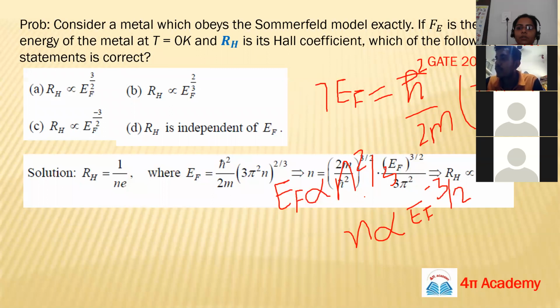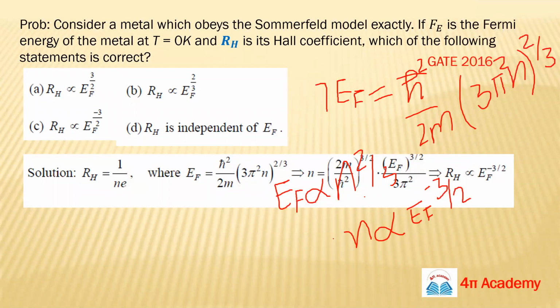One minute. So this was your formula, EF equals to this. I have also written it. So your n will be this. Okay, your n will be this, power 3 by 2. I'm okay. I took a negative sign. So n will be proportional to EF to the power 3 by 2.